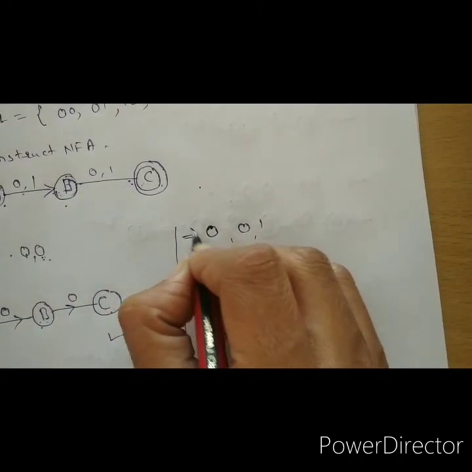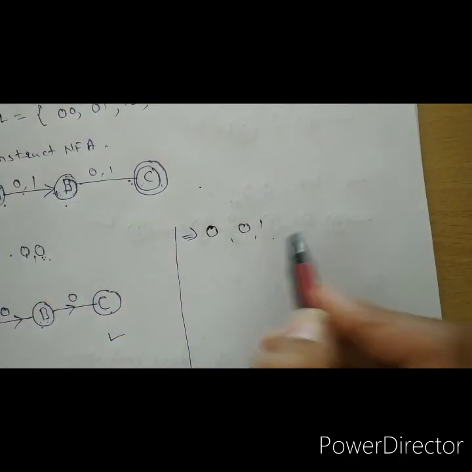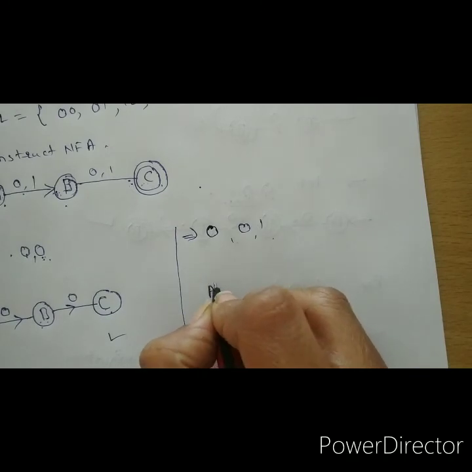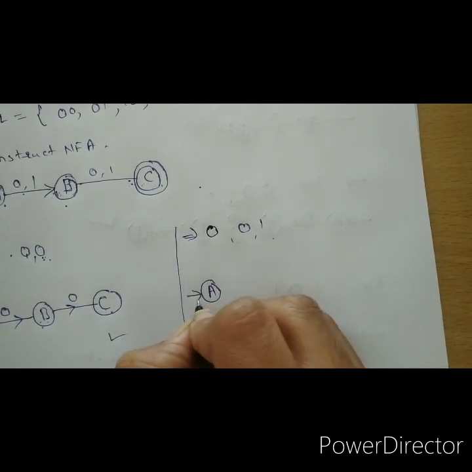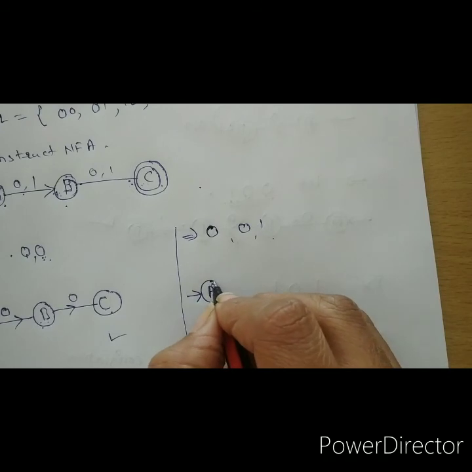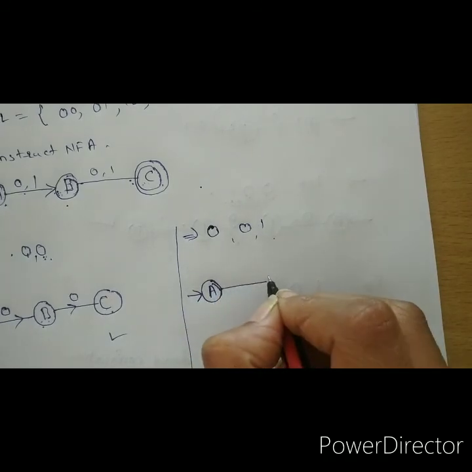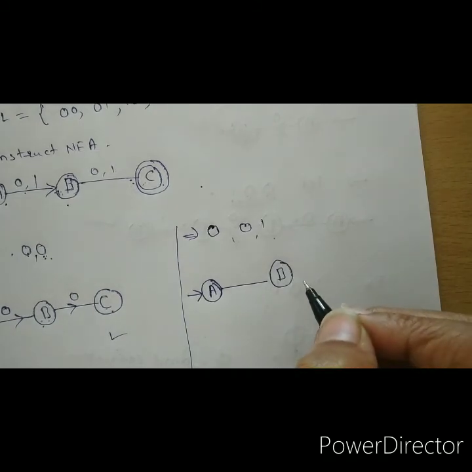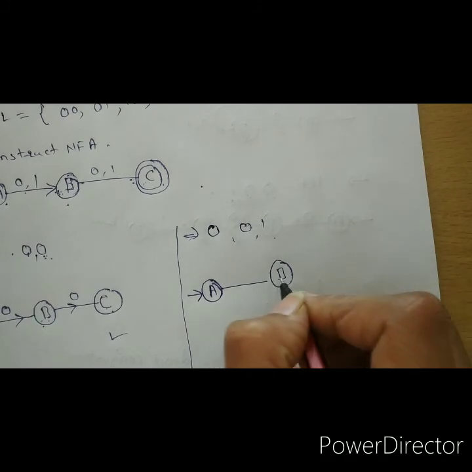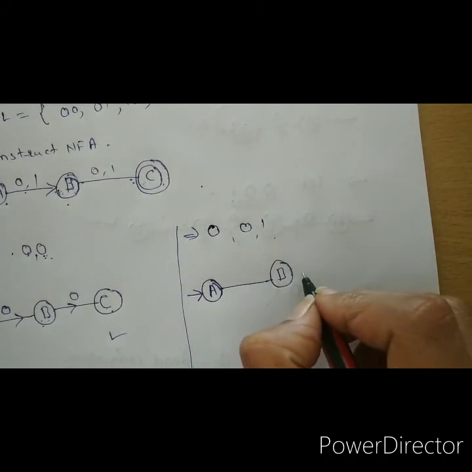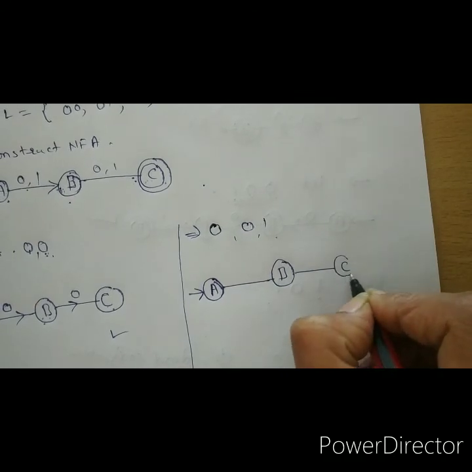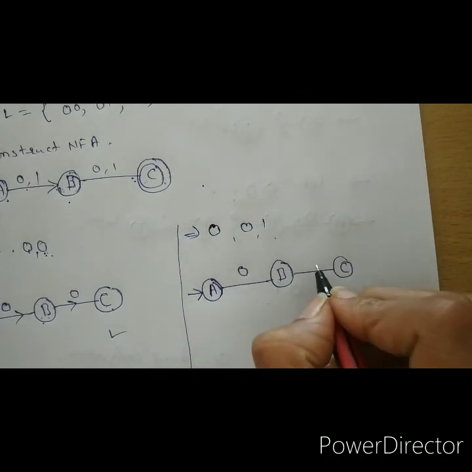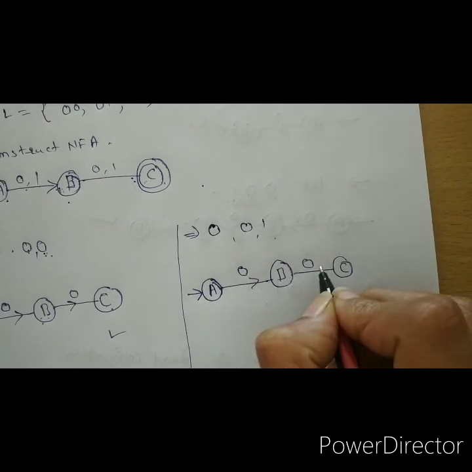Now for the string 0001, look here. We start with A. We always start with A. Next, with 0 input, it goes to the B state. Now getting input 0, it goes to C. 0 and 0. Okay.